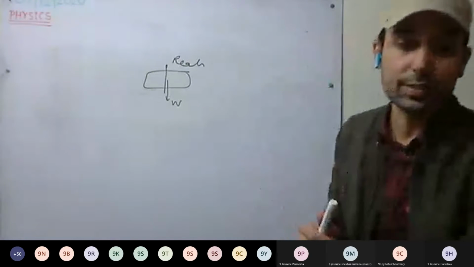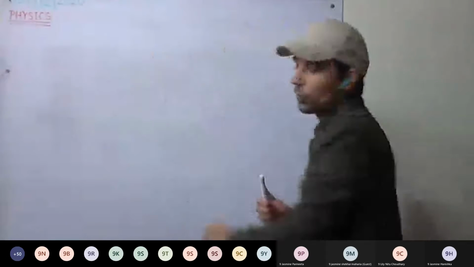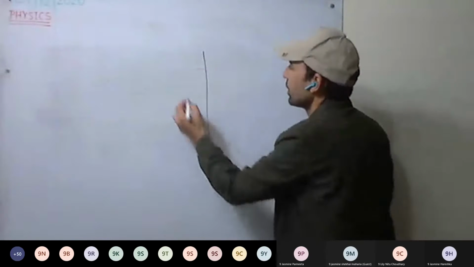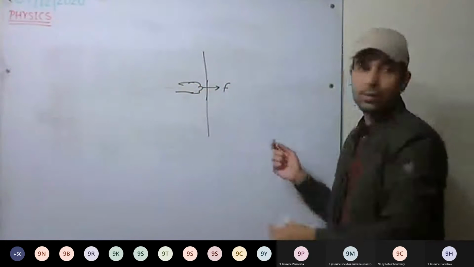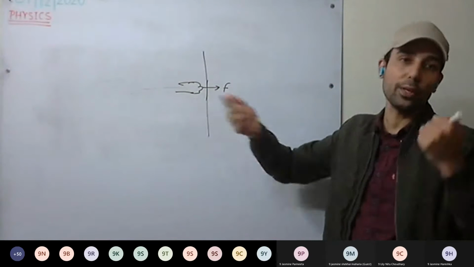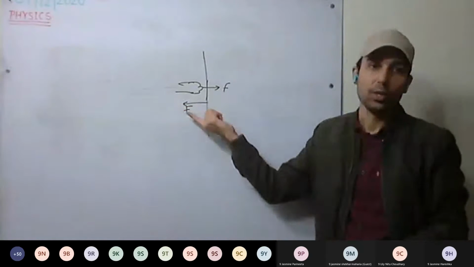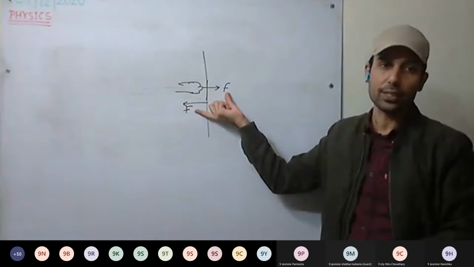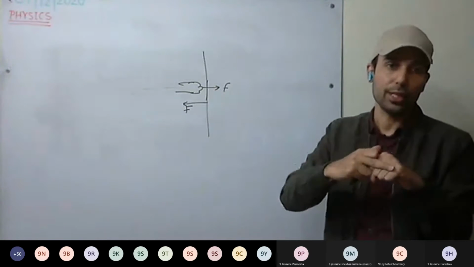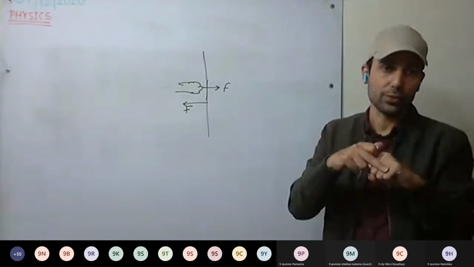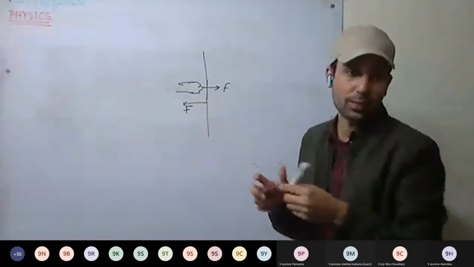Now the second example we discuss, pushing a wall. When you are pushing a wall, you apply force on the wall. The same force it will apply on your hand. Both are equal in magnitude but opposite in direction. If you apply less force, less impact will be on your hand. If you apply more force, more impact will be on your hand. So the same force the wall will apply.